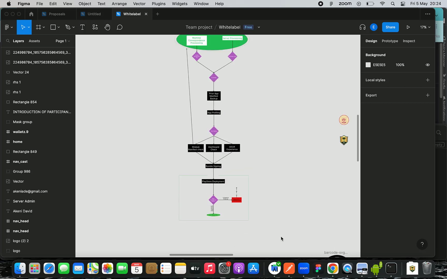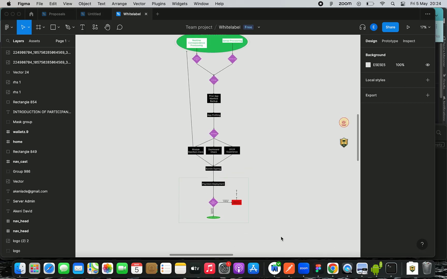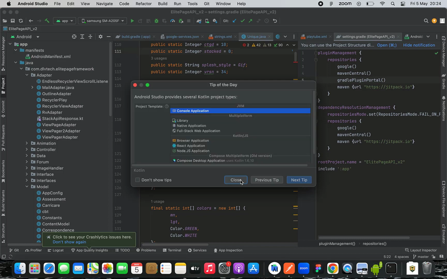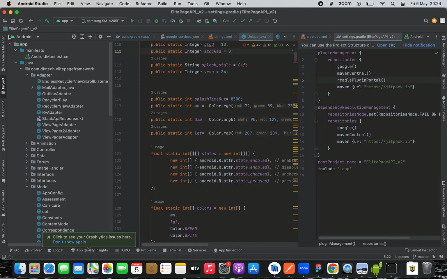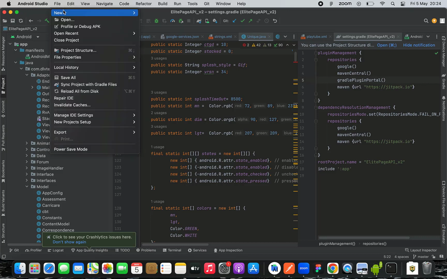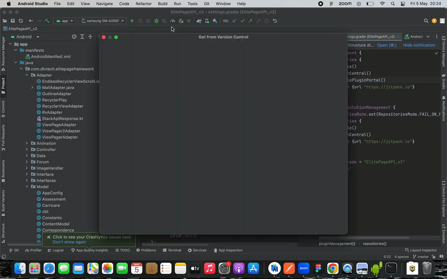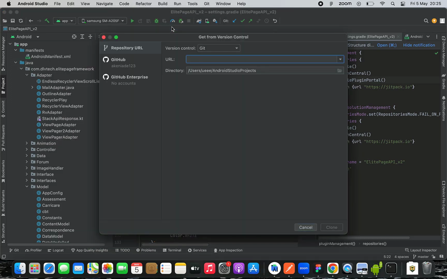Let's dive deep into it. Just like it's been said that you need to install Android Studio, the next thing after you have successfully installed Android Studio is to click on this particular button, which is the file button. The next thing is you say new project from version control. The version control we use on this terrain is actually GitHub. You will need to obtain the link from the line manager.